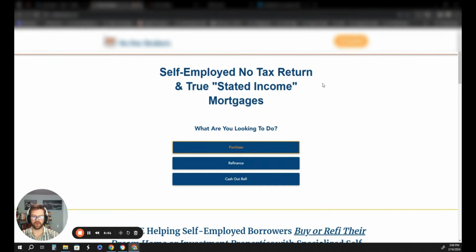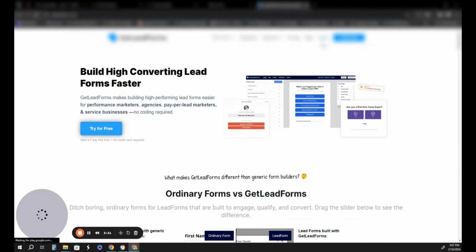This is all built within Go High Level's landing page builder. Go High Level is pretty cool. It has full functionality from a CRM standpoint, automated follow-up, but you can also build funnels, websites, etc. in there. And so I do all of that within Go High Level for clients, and that's what I did here. The only thing that's outside of Go High Level that you'll want if you're going to run this is this software right here, this lead form. It's called Get Lead Forms. The company is awesome. I've been using them for years, but they create specifically survey style questionnaires that are step by step, and they have conditional logic.